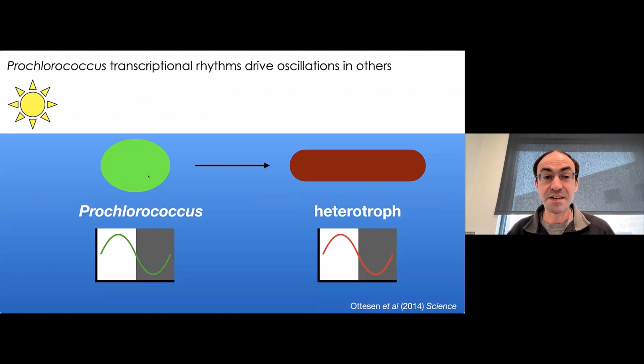One last very brief story I'll tell here is about those transcriptional rhythms and the oscillations. So, I showed you earlier, we know that Prochlorococcus gene expression is really tied to these beautiful day-night rhythms, and work from Liz Ottesen and others is showing that these transcriptions in the autotrophs in the ocean can similarly drive transcriptional oscillations in other heterotroph communities based on the availability of this photosynthate that can allow them to go ahead and start growing and dividing.